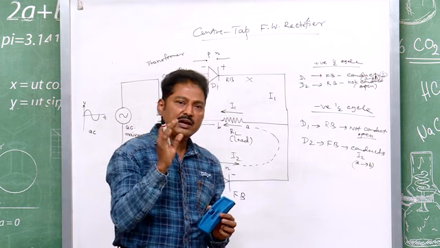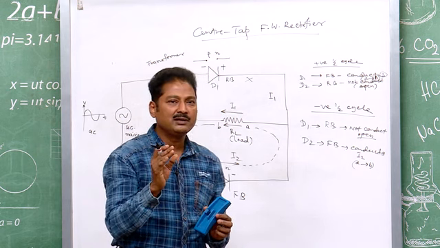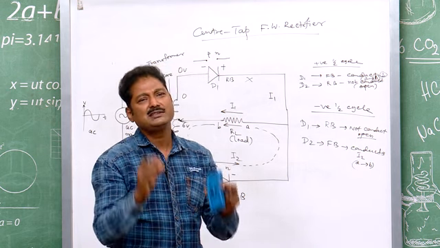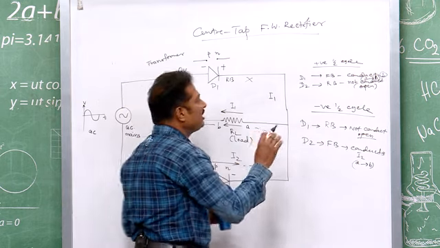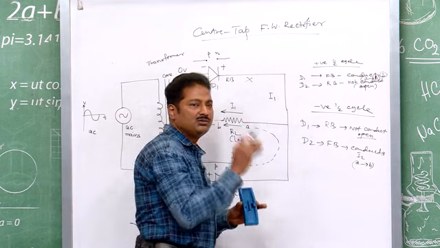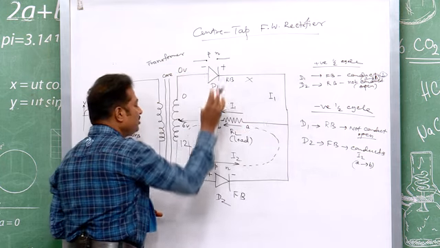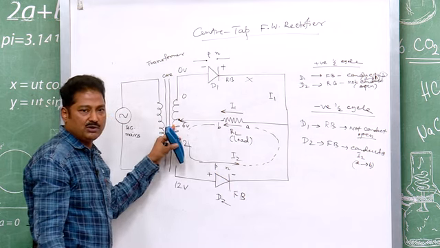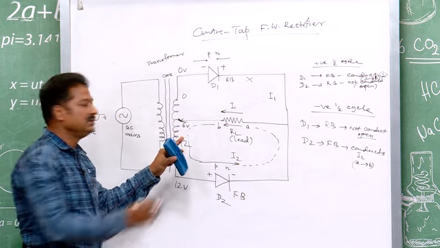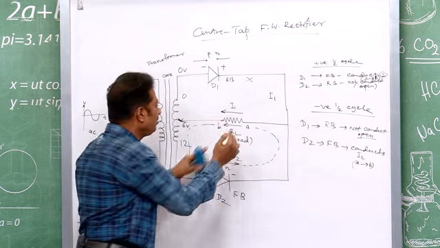Whenever current is flowing, it flows from A to B, and that was the required need of our rectification. You see, with two diodes and a center tap transformer, we get the current in the same direction. This is your output.